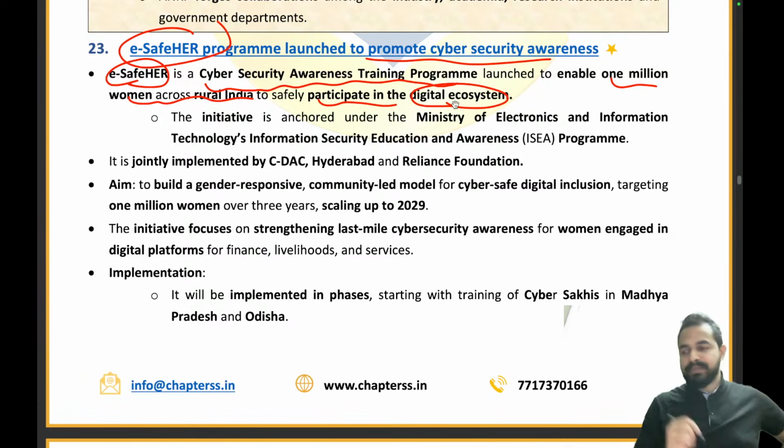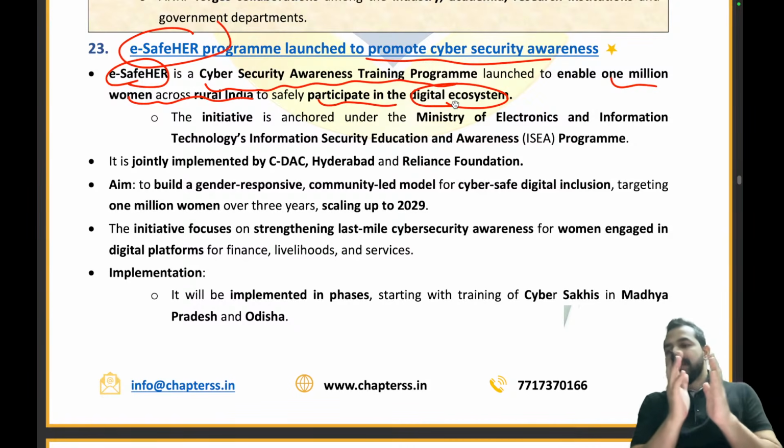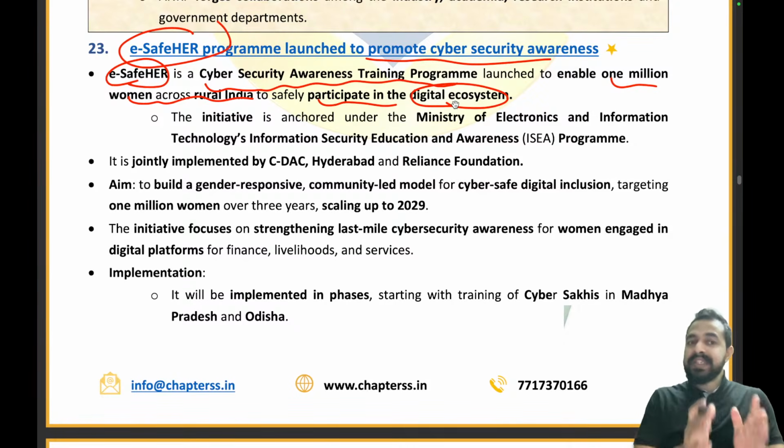in the digital ecosystem. See guys, you know that there are a lot of areas, right? And there is a lot of vulnerability when women are using the digital ecosystem, right? And not just in the case of women, but also in the case of men. Anybody's privacy can be hacked, right? So for that, we have to ensure that we are providing some better training to the people so that they can participate in the digital ecosystem in a safe manner, and that is why we want to save the women here.